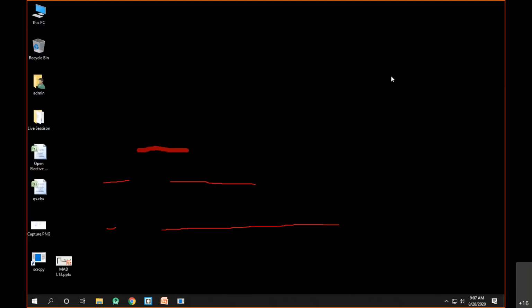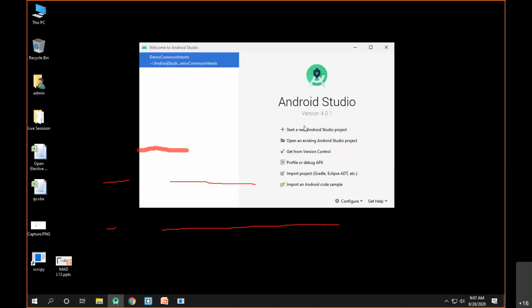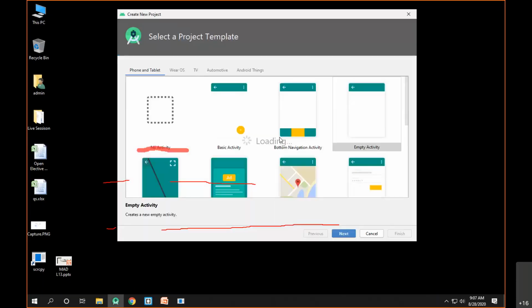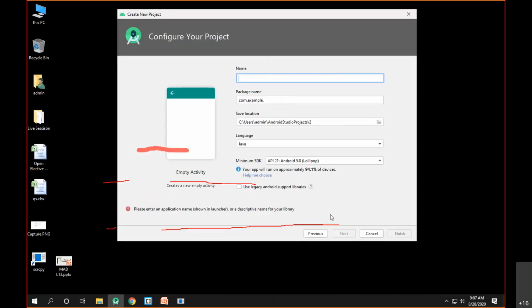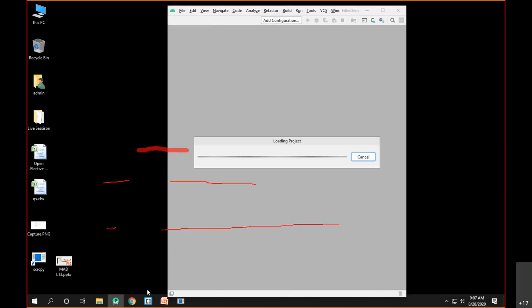Now let's try to understand how we can do this. Let's create a new project here, and I'll simply name it filter demo. Other things will be as they are, and then we click on finish in order to create the app. Let me clear the annotations on the screen.